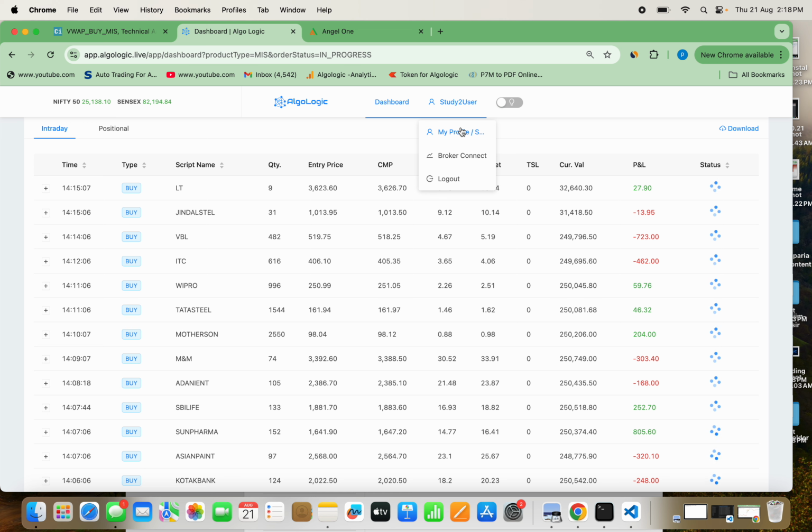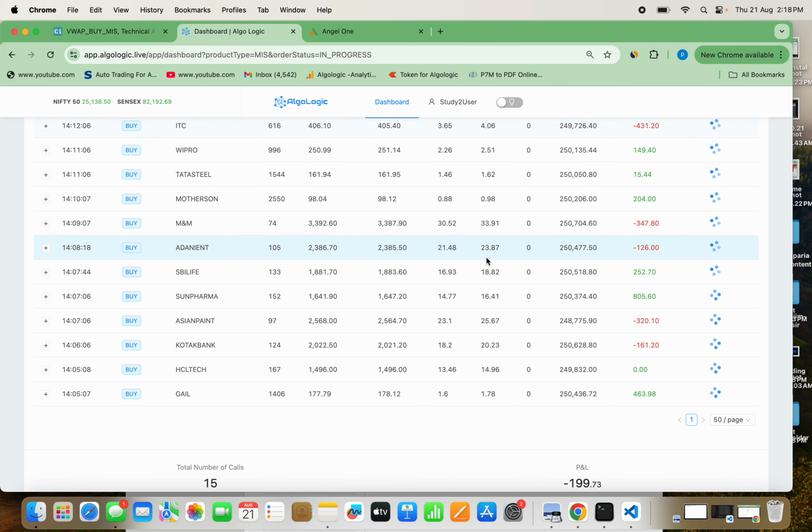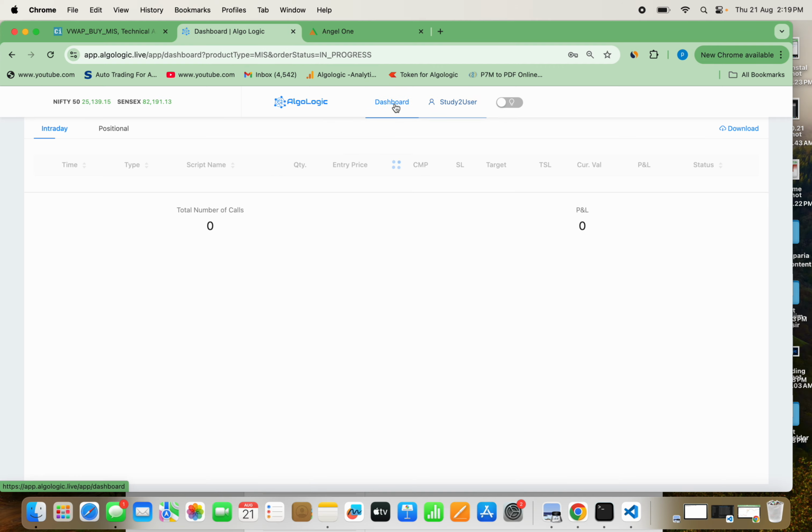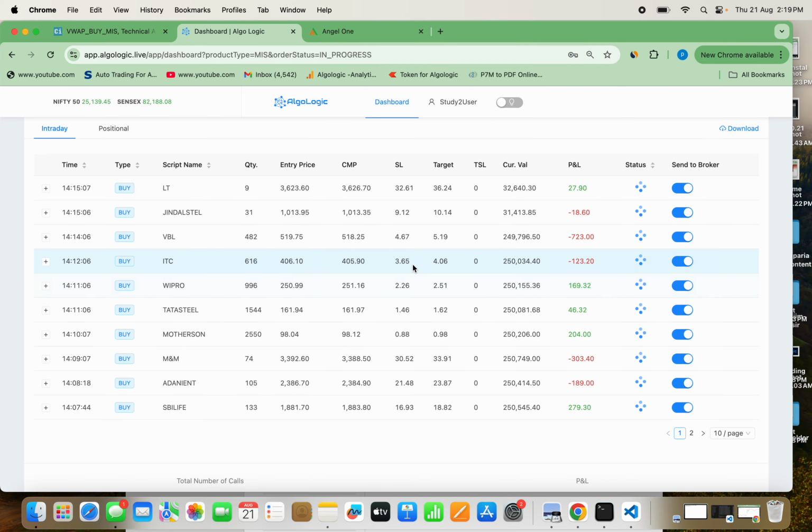Now you say, okay, I don't want all these calls to go into my demat account directly. I need to have a control. So what I'll do, I'll go to the broker connect here again, and I will enable manual order placement. The moment I click this, now you see the beauty, and I'll come back to the dashboard. Now you see, I'll just refresh it.